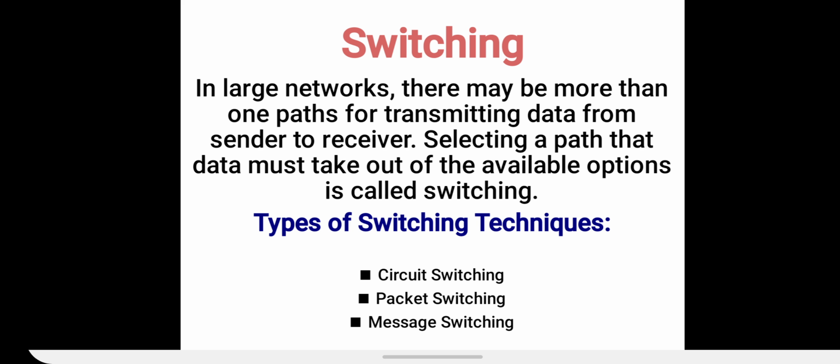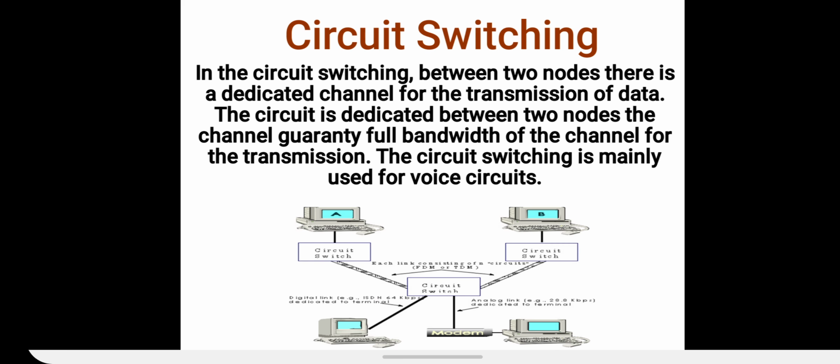So there are different types of switching. First is circuit switching, second is packet switching, and third is message switching. Now let's study about the different types of switching. First is circuit switching. In circuit switching, between two nodes there is a dedicated channel for the transmission of data.